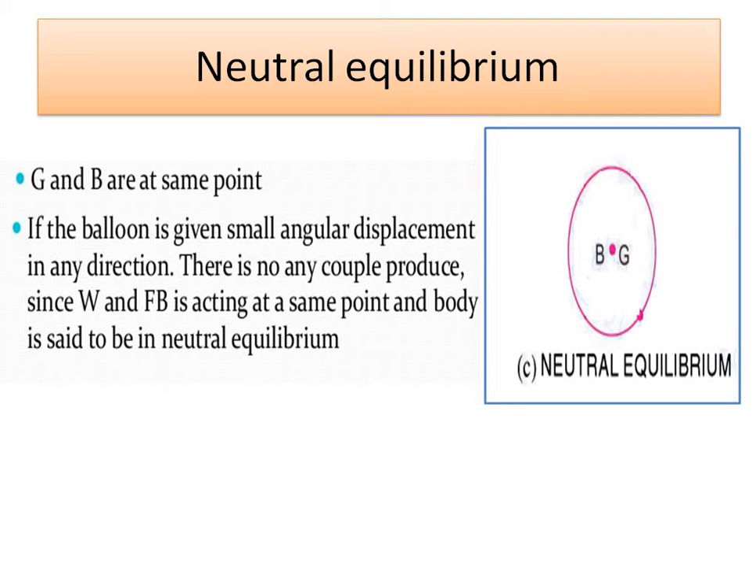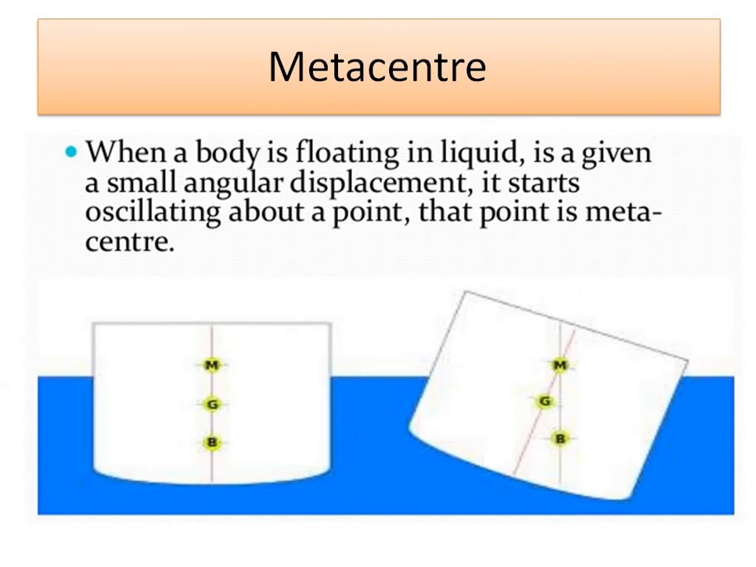For example, if your balloon is completely circular, and you give the angular displacement in any one direction, it will roll like a ball, and it will be kept constant at the newly provided position.